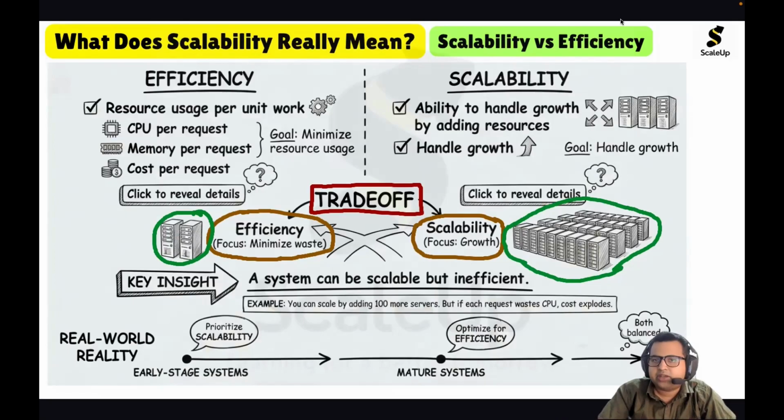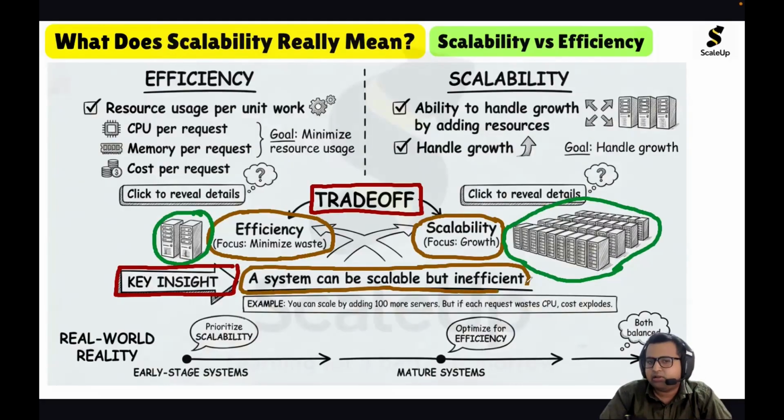From this trade-off, we can take one very important insight: a system can be scalable, but inefficient. We can have a system that is scalable, with lots and lots of resources, but since it has so many resources, it is inefficient.